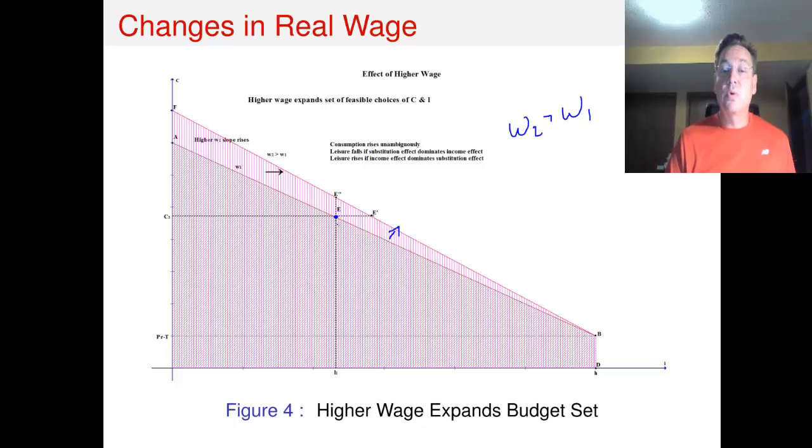So now the question is, where will the consumer go? Well, we know unambiguously that they're going to move in this direction because that entails more consumption. But as we were saying, the effect on leisure is ambiguous. So they might end up consuming more leisure, or they might end up consuming less leisure. And so the direction that they're going to move along the horizontal axis is unclear from the beginning.